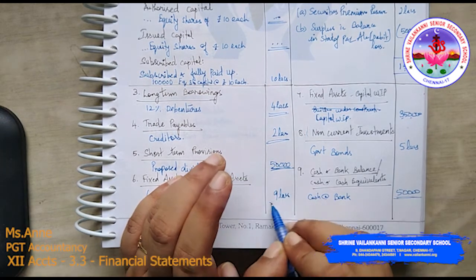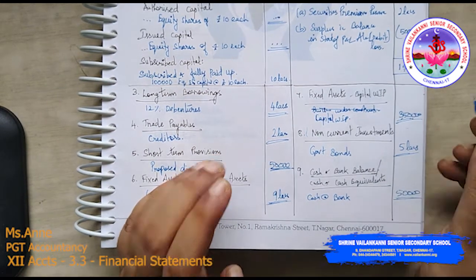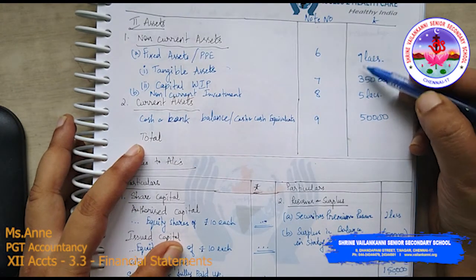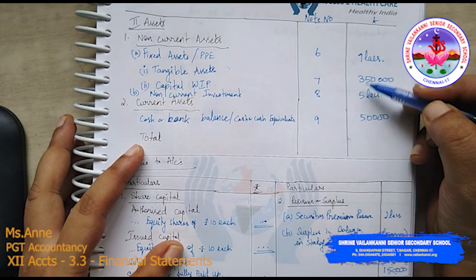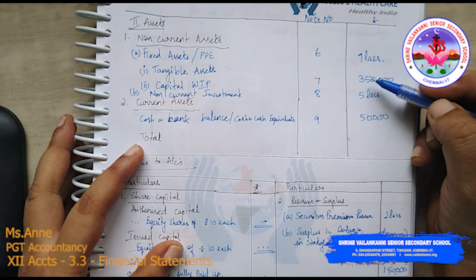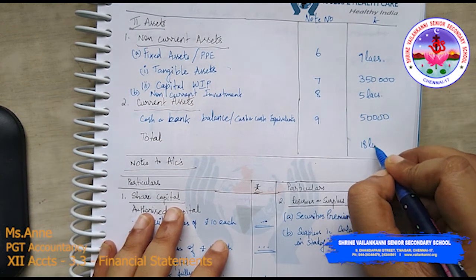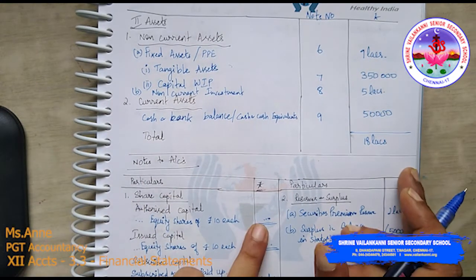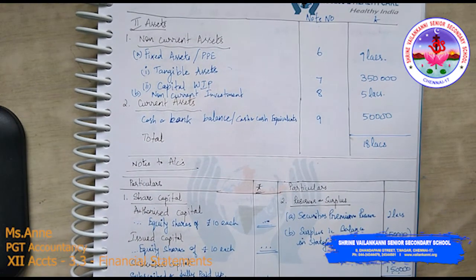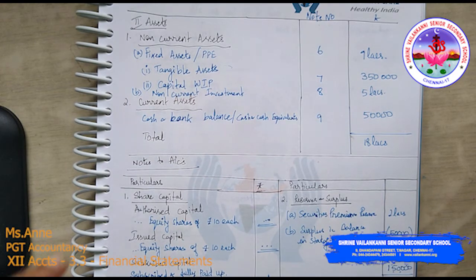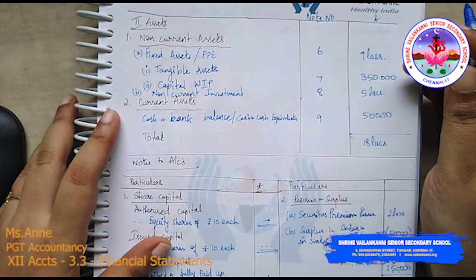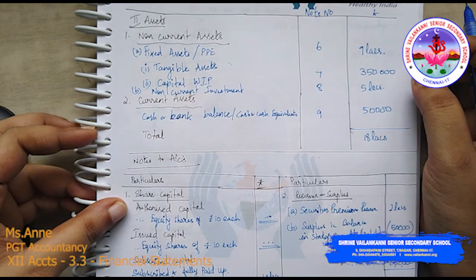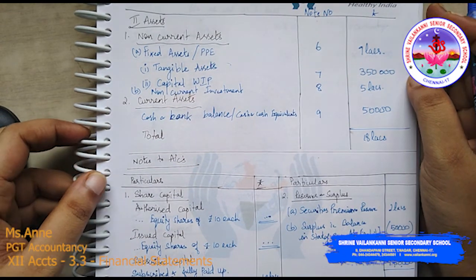Now you just have to close all these items and come back to the balance sheet. 9, 12,50, 13, 18. 18 lakhs is the total of liabilities as well as assets. So in this problem you may have to remember certain things, which item will come under what heading. Without knowing that, you cannot proceed with the problem.